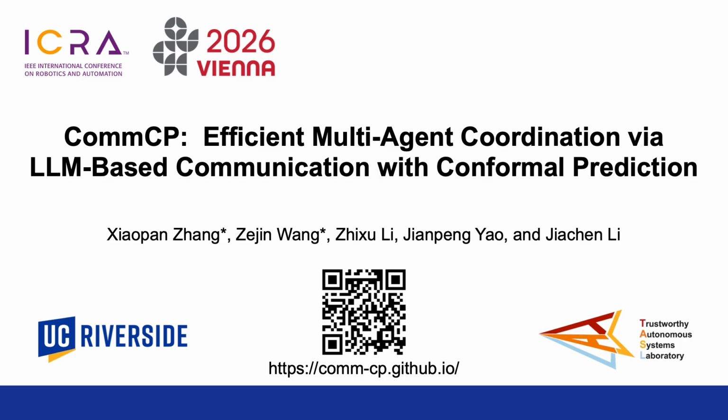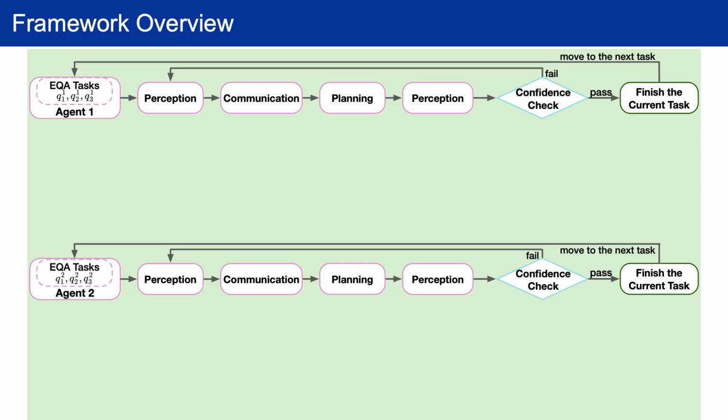I'd like to introduce CommCP, which focuses on efficient communication among large model-based multi-agent systems. The process involves three main modules: perception, communication, and planning. Each agent performs a confidence check when answering a question to ensure the task is answered with sufficient confidence.